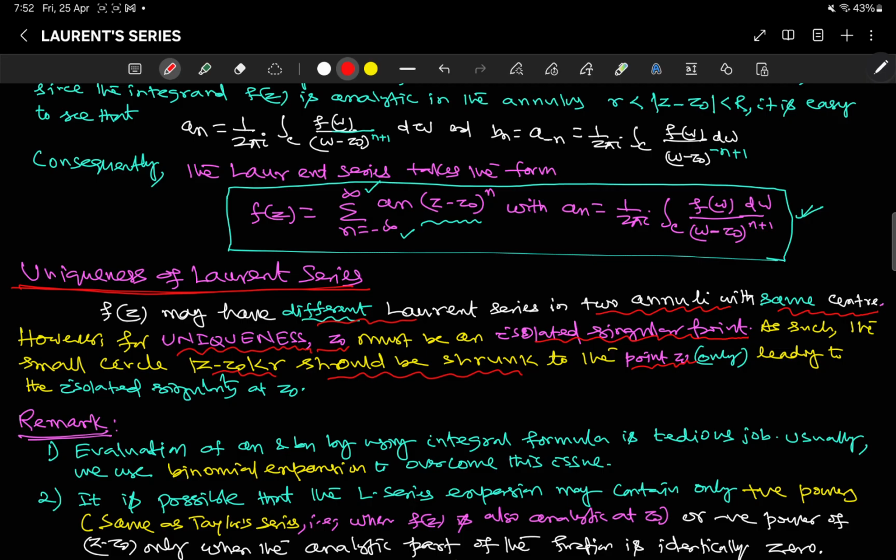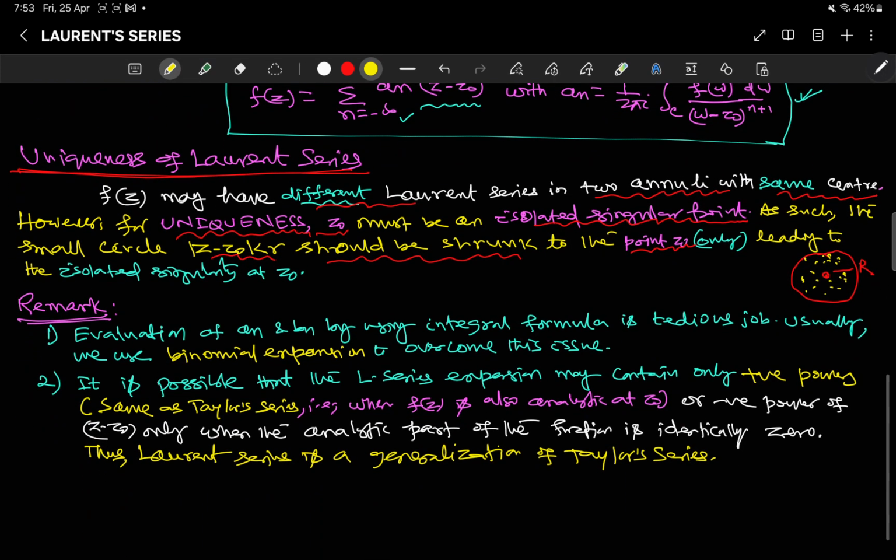A point z0 only. That means this region has shrunk into a point only. Then it is my capital R here, right? Now if it shrinks into this small annular region, it is a point only where the function is not analytic, then this point is called an isolated singularity and it will lead to the uniqueness of the Laurent series. So mostly we will work in this line, the uniqueness of this Laurent series.